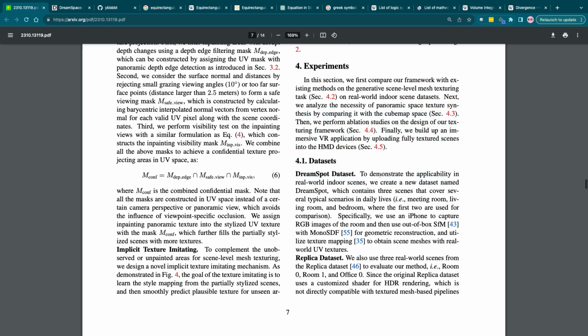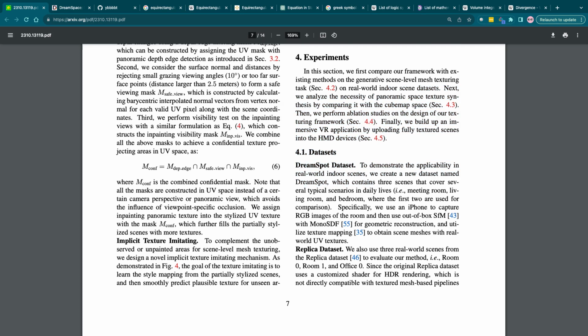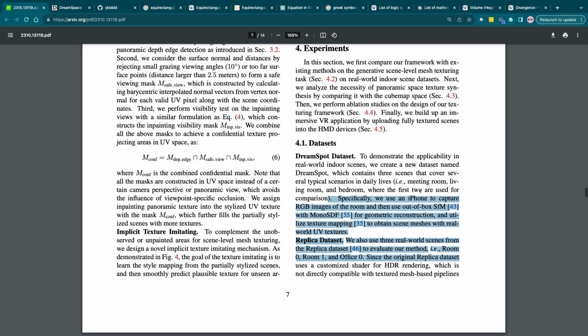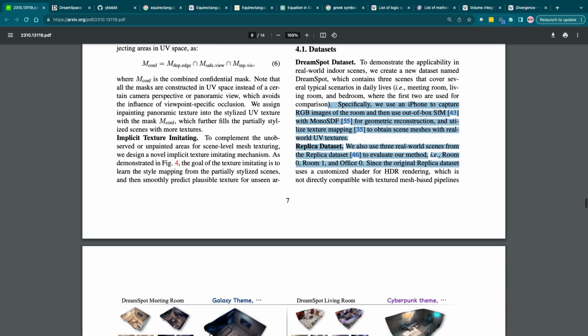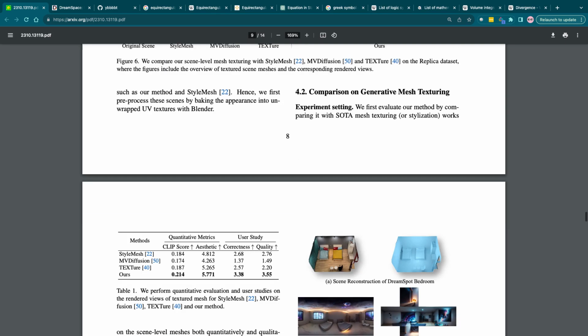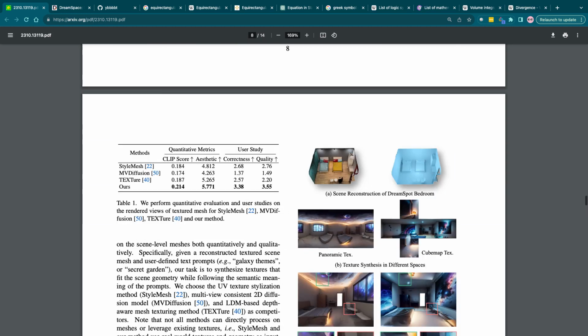They created a new data set on meeting room, living room, and bedroom. So living room, whoa.